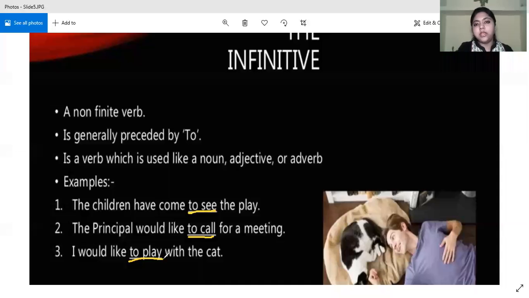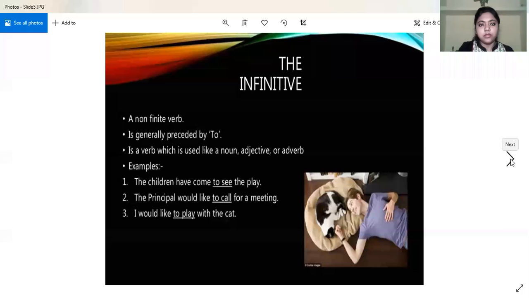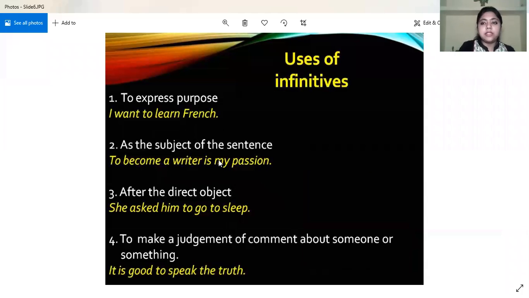So what do we learn? That in most of the cases, the verbs which are preceded by to form the infinitive, and infinitives are used like a noun, an adjective, or an adverb. Now we'll study about the uses of infinitives. So first and foremost is to express purpose.